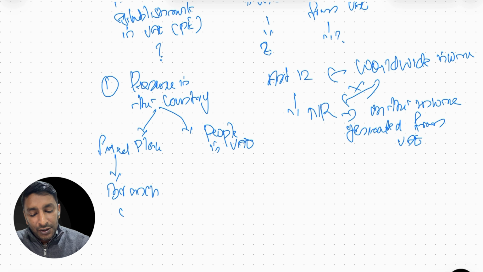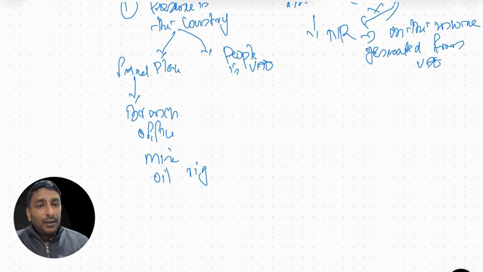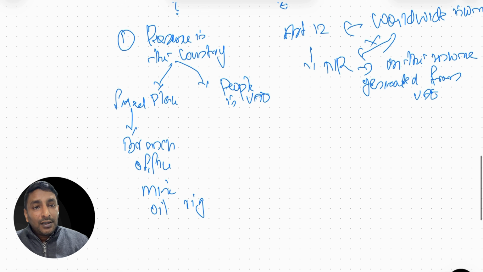They can have a branch. They can have an office. They can have some mine, oil rig. It can be anything. If a foreign company, a UK company, has a presence in UAE through a fixed place, then it is called permanent establishment. That UK company is required to pay taxes in UAE only on the income which is generated from the PE. Or it can be through people also, agency PE.